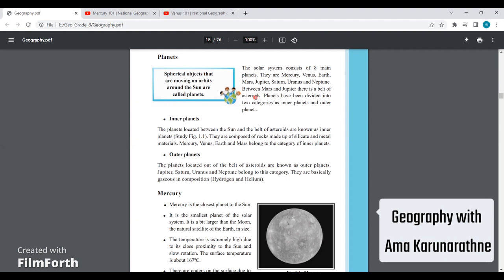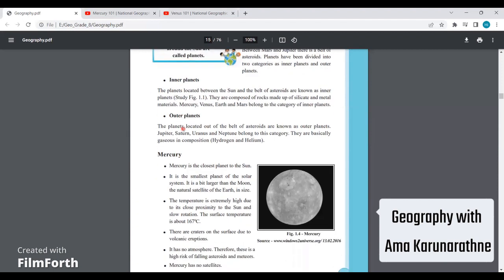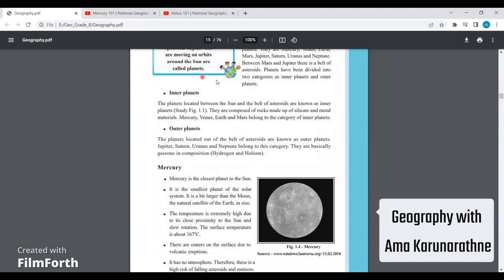Then how do we categorize them? We categorize them based on one special feature. Let's say that's the belt of asteroids. So based on the location of these planets, we divide them into 2 categories. So we'll be discussing them now. First one, inner planets. Okay, inner planets.